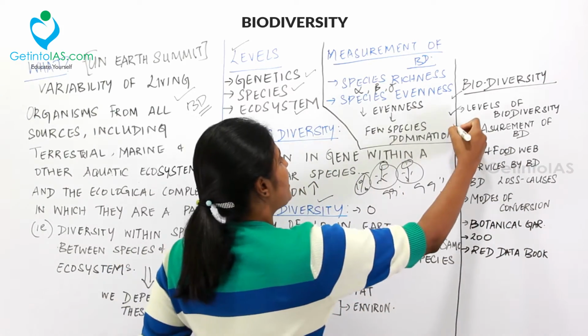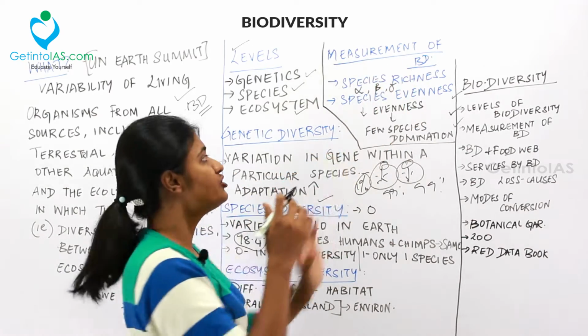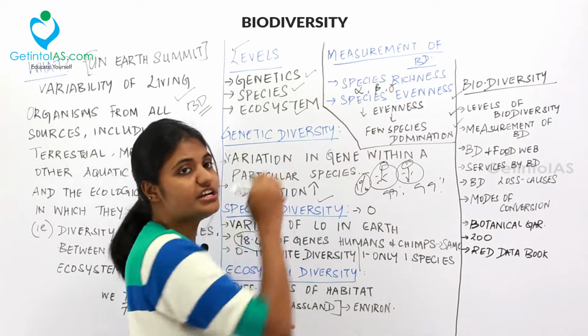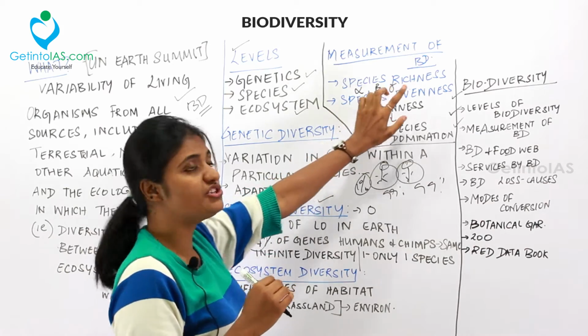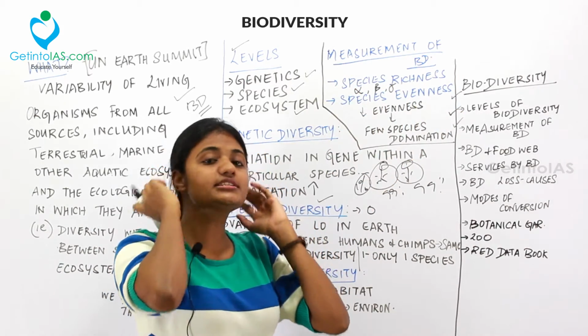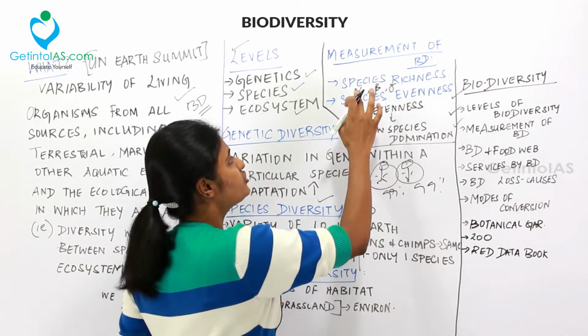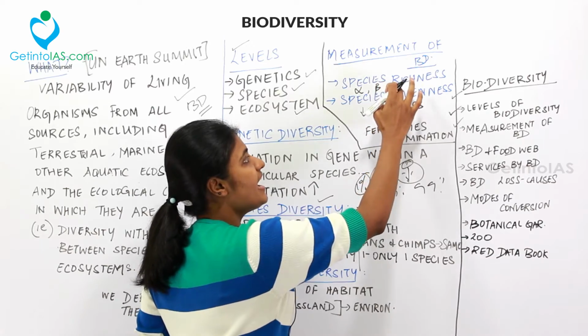Next we are moving to measurement of biodiversity. So how do you measure diversity? There are two ways on how you measure diversity. First one is species richness, second one is species evenness. So what is species richness? There are three types of richness: first one is alpha, beta and then gamma.